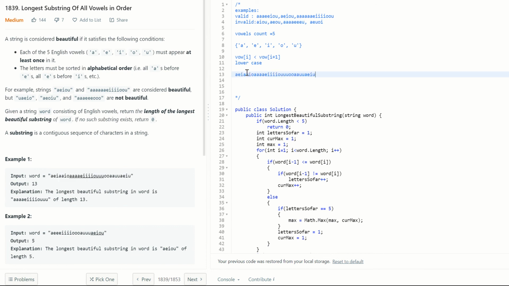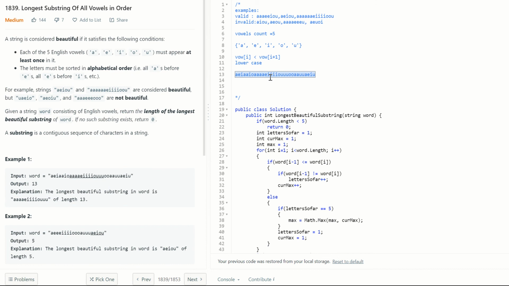In this case, if you look at the whole thing, all A's must be preceded by all E's, but you do have A's happening here and I is here. They're all jumbled up, so the whole thing cannot be a beautiful string, but we are tasked to find the longest substring. This is a given string. By satisfying number one and number two, what is the longest possible?